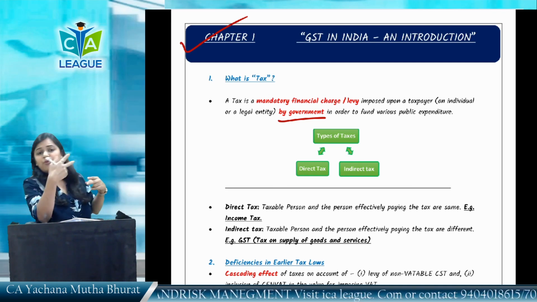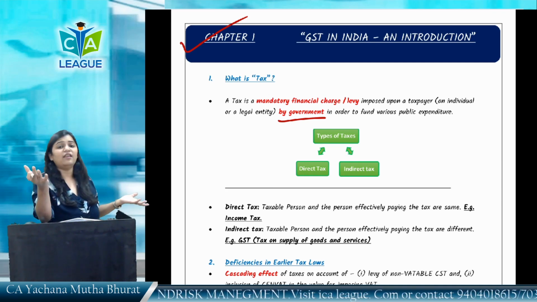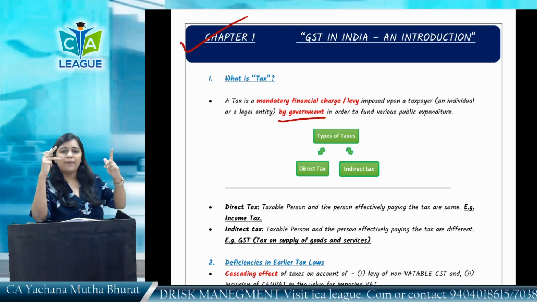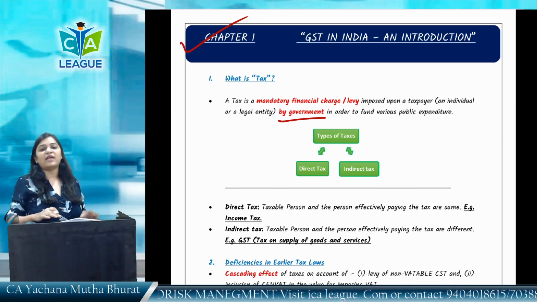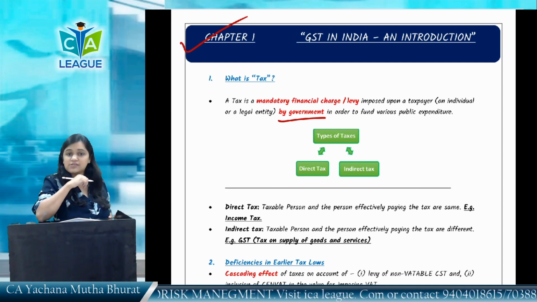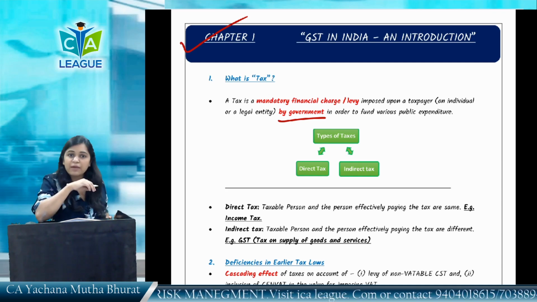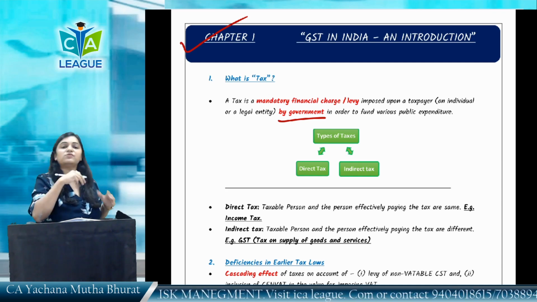Now, there are two types of taxes. I know you are at CA Final level. Ma'am, we know all these very well, but we have to start from scratch and base and move till the end to score an exemption. So, we are starting it like this. Now, two types of taxation system: one is direct tax, and one is indirect tax, which we are going to study here.